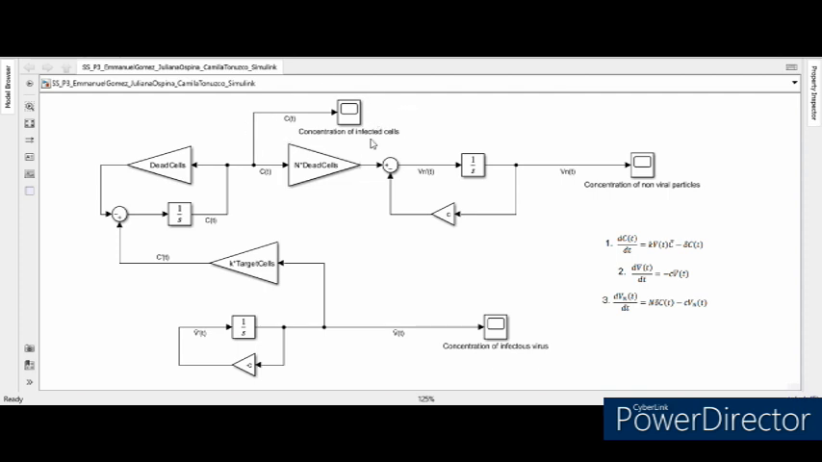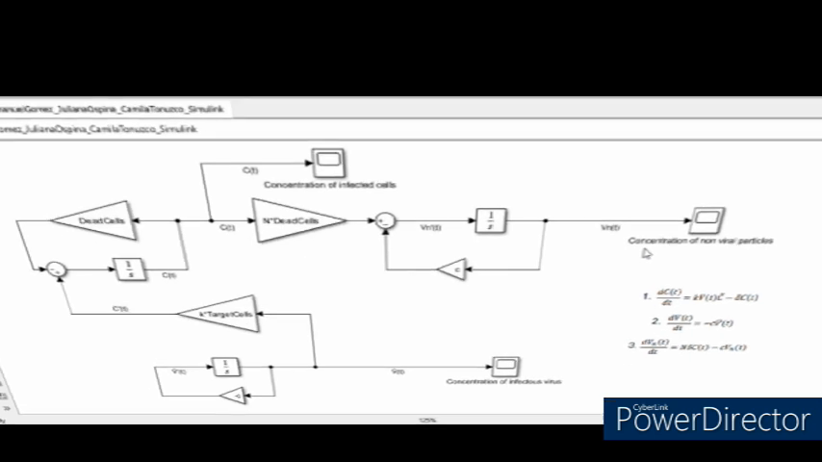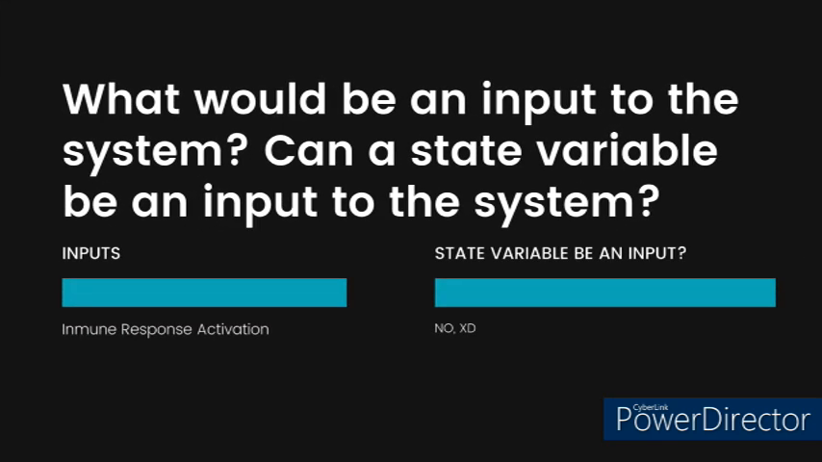And for the third equation, we used N plus the dead cells plus Ct minus C plus the integrator to obtain the variation of non-viral particles. Now we're going to discuss what will be an input to the system and whether a state variable can be an input to the system. For the inputs, we think that the immune response activation could be an input to the system, because we can think about external stimulation of the immune response, which could alter the rate at which infected cells are targeted and destroyed.